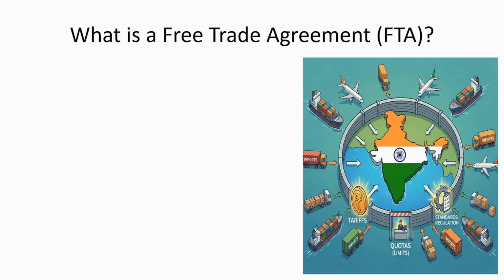These are called tariffs. Then there is another trade barrier called quotas. Quotas means limit. India can say, this month you can only sell 1000 cars. So we can put a numerical restriction like that, a limit. Then there can be regulation through standards. Let's say India is importing apples from a country. In those apples there is some pesticide content, as nowadays pesticide is everywhere. What is the standard for the allowed pesticide percentage? India can decide it. India can say, I will only allow those apples which have less than 0.5% pesticide content.